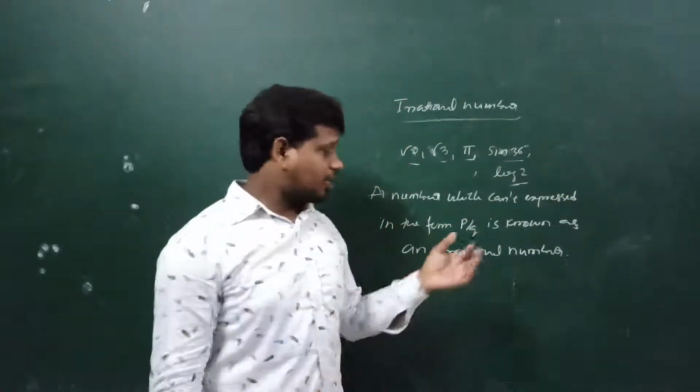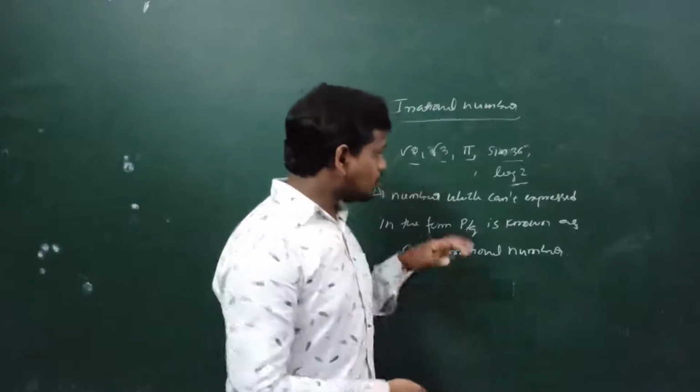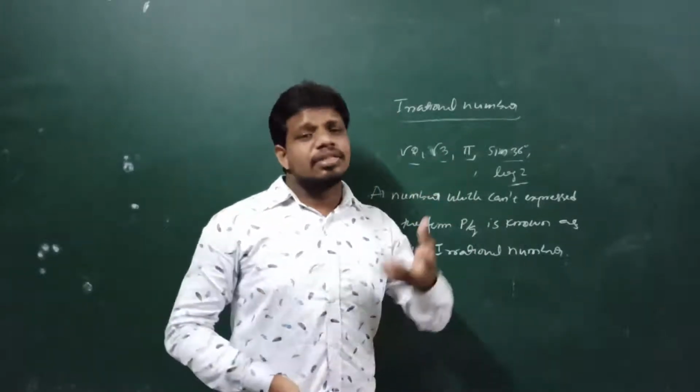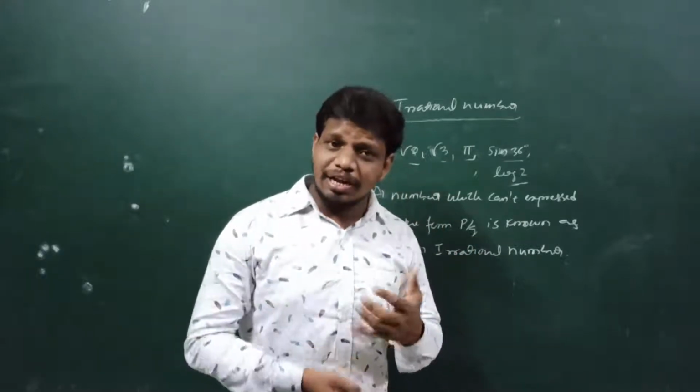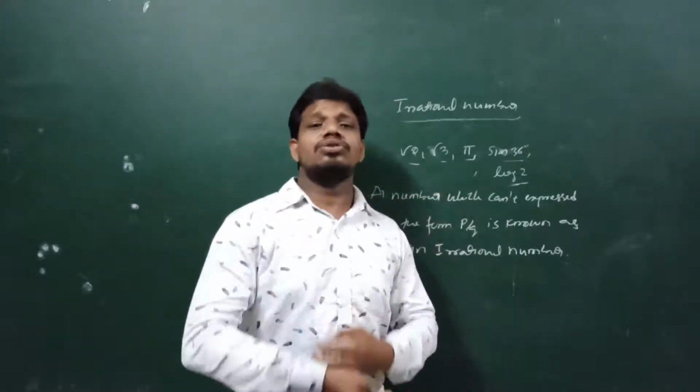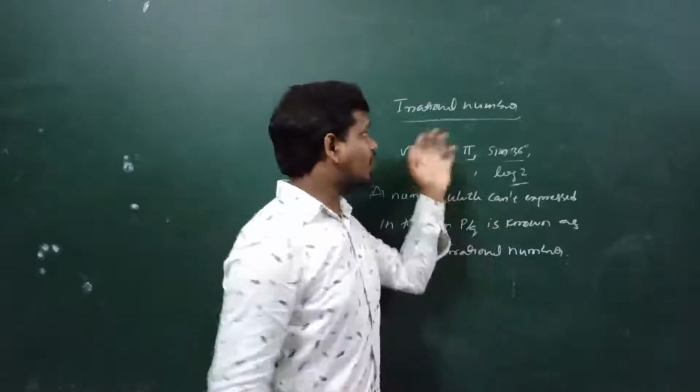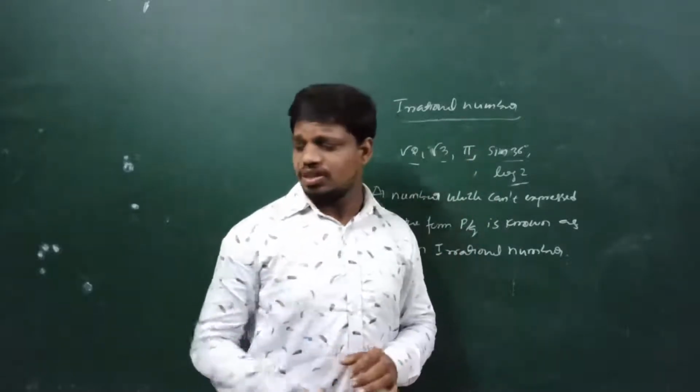Here also the condition is q not equal to 0. And one more way: if the decimal form of a number is non-terminating, non-repeating, such numbers we call irrational numbers.